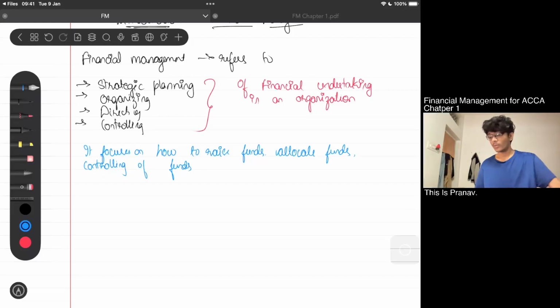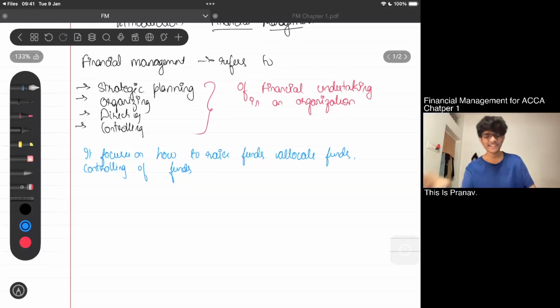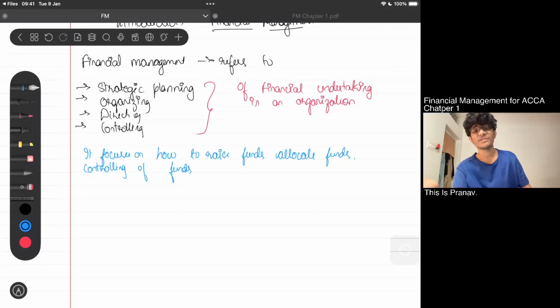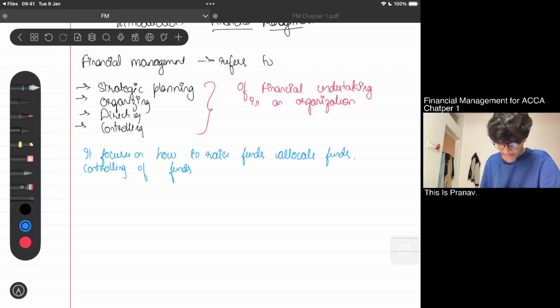What does it aim? Why are we all doing this? ये इन सब का फ़ायदा क्या है? What is the main thing कि हम लोग ये सब कर रहे हैं? हमें प्लानिंग की क्या ज़रूरत है? ऑर्गेनाइजिंग की क्या ज़रूरत है? मेन एम क्या है? बिजनेस का एम क्या है? The aim is to earn profits. Simple, simple, simple. So even financial management के लिए our aim is to maximize the value of the firm.